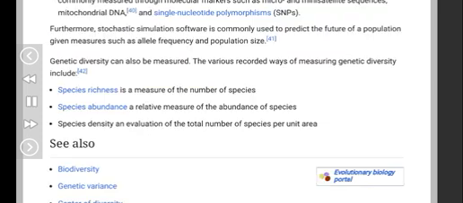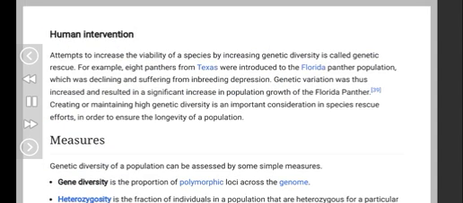38. Human intervention. Attempts to increase the viability of a species by increasing genetic diversity is called genetic rescue. For example, 8 panthers from Texas were introduced to the Florida panther population, which was declining and suffering from inbreeding depression. Genetic variation was thus increased and resulted in a significant increase in population growth of the Florida panther. 39. Creating or maintaining high genetic diversity is an important consideration in species rescue efforts, in order to ensure the